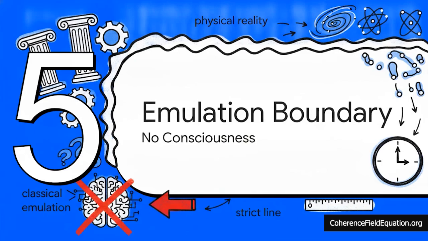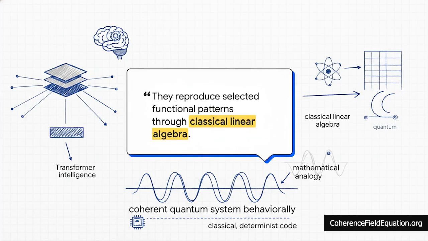Finally, Section 5, the emulation boundary, capabilities without consciousness. We absolutely have to conclude our scientific deconstruction today by defining the strict line between classical emulation and physical reality. Perez's paper is very, very careful to establish this epistemic boundary, stating, and I quote, "These operations do not create literal quantum superposition. They reproduce selected functional patterns through classical linear algebra." Basically, the transformer is performing a brilliant, highly functional mathematical analogy. It acts like a coherent quantum system behaviorally, for sure, but it is fundamentally built on classical deterministic code.